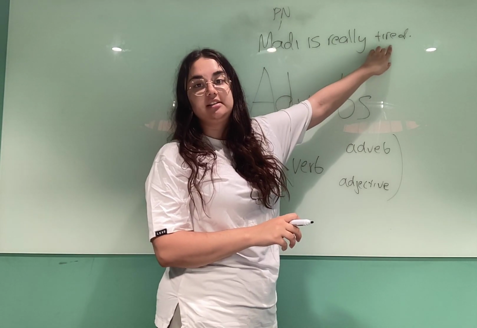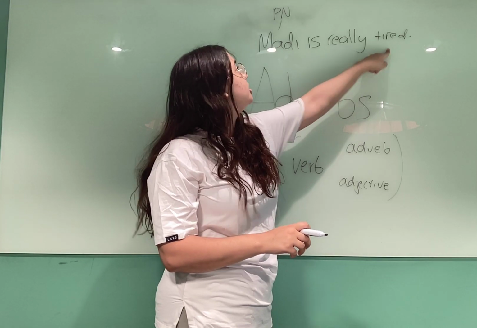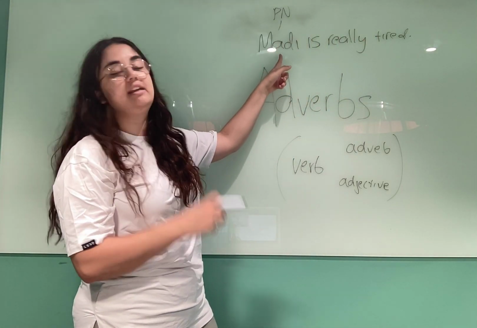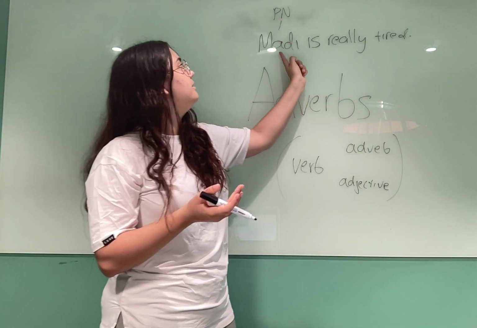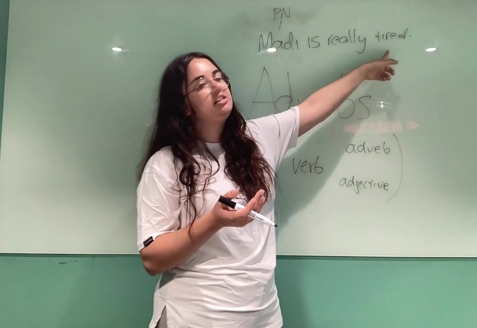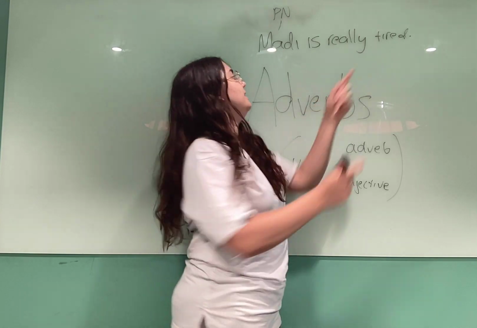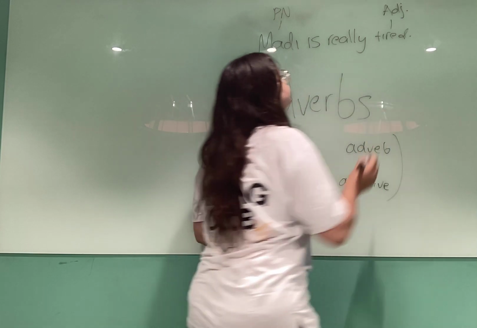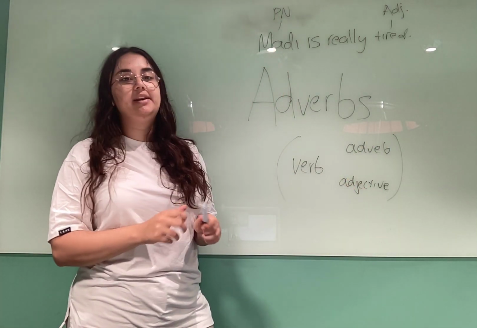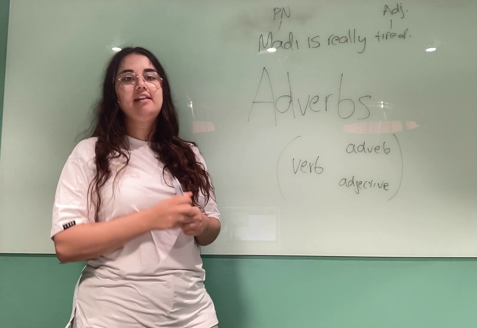We've covered adjectives, and we know that an adjective describes or gives extra information about a noun. So the extra information we're getting about the proper noun Maddie is that she's really tired. So tired is our adjective. Then we are now considering adverbs.